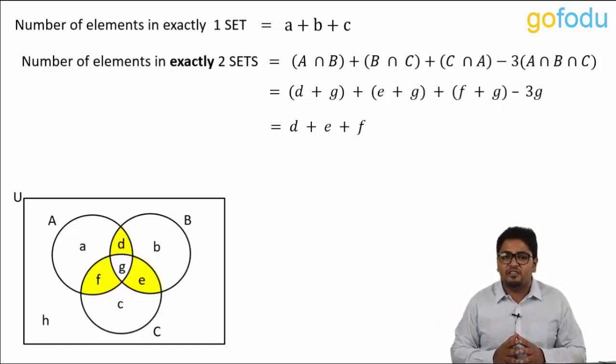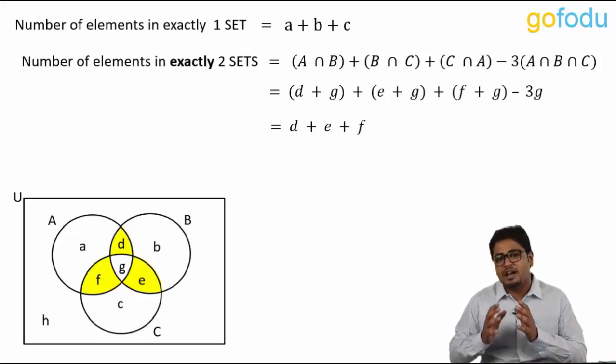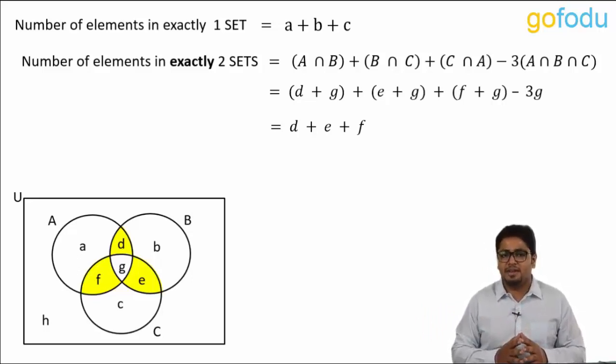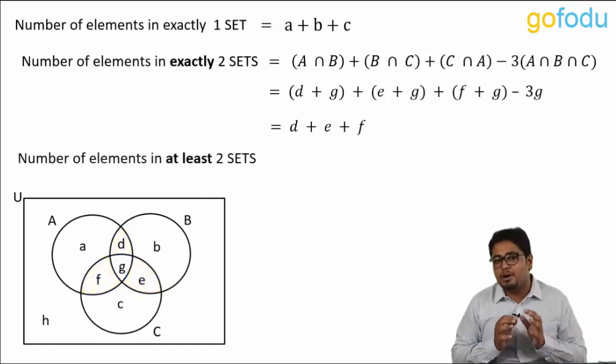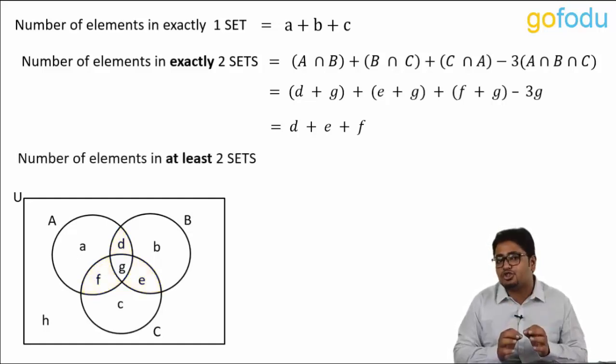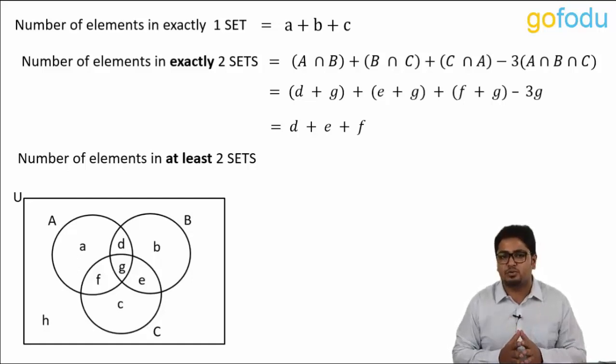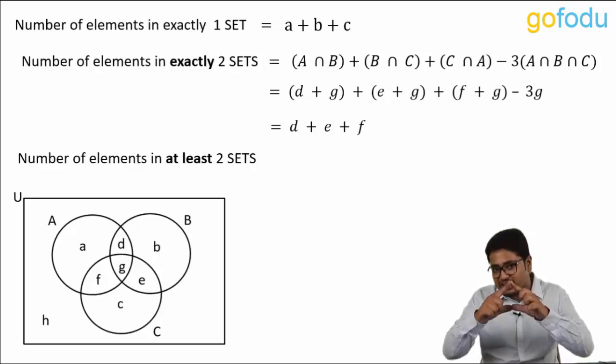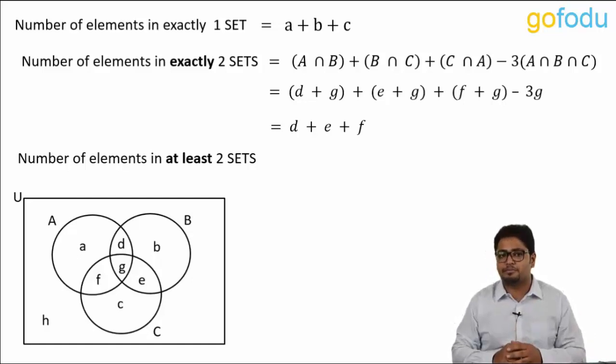It will be really helpful if you remember the values of these regions in terms of intersection as well. Finally, we have the number of elements in at least 2 sets. At least 2 means minimum 2, but it can be more than that as well. So in this case, at least 2 will mean exactly 2 plus the region which is common to all.